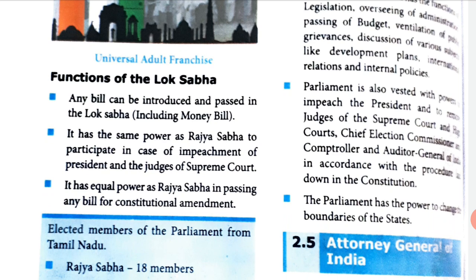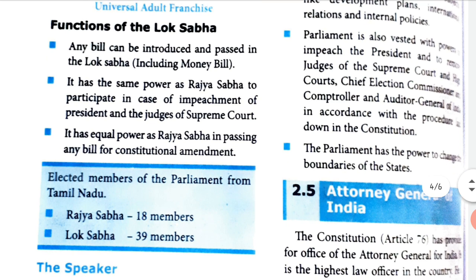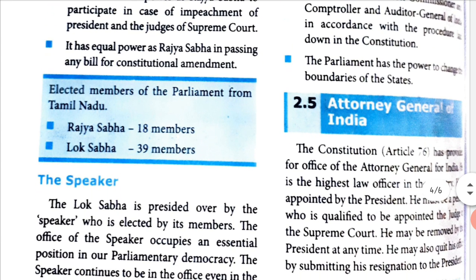So the Parliament has the power to throw off the President, Supreme Court judges, the High Court, Chief Election Commissioner, based on the Constitution. If they go against the Constitution, action will be taken. The Parliament has the power to change the boundaries of the state. So each state has got a boundary. If needed, Parliament can also change that.